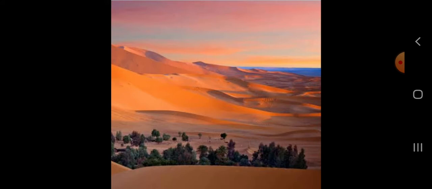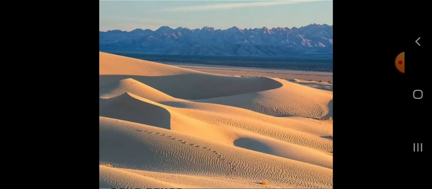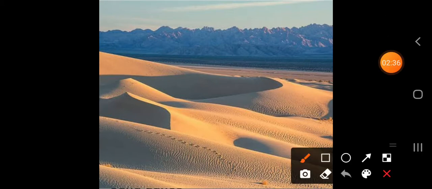Now, the next term is sand dune. What are sand dunes? Sand dunes are small hills of sand found in the desert, which are formed by the movement of sand with the help of wind. Here also you can see these small hills. These are called sand dunes. Is that clear to you?